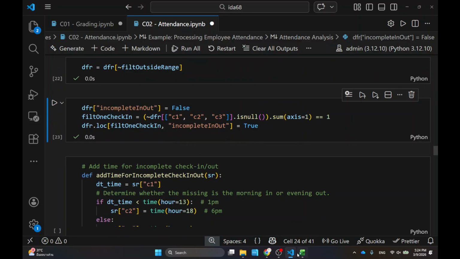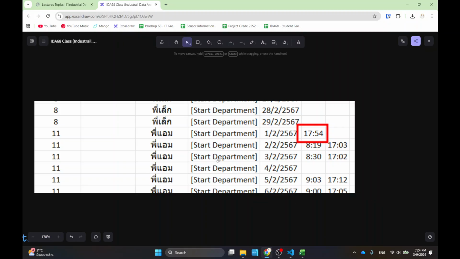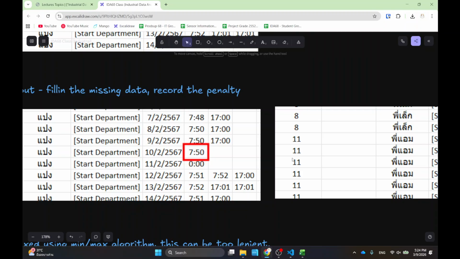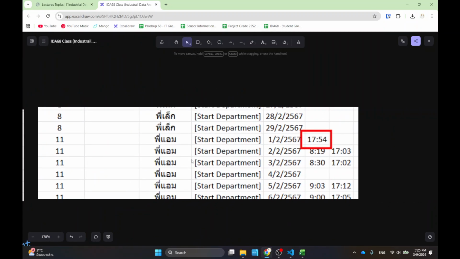And what do I want to do with this one right here, for example? I'm going to be more lenient. If somebody just gives me the check-in time, I'm going to give them a checkout time that is 8 or 9 hours later. So I'm going to give them 5 p.m. here, just for the benefit of the doubt that maybe they forgot. And if they forget to check in and only check out like this, I'm going to give this person a check-in time of 8 a.m., something like that. So I want to make sure that my data has both check-in and check-out.